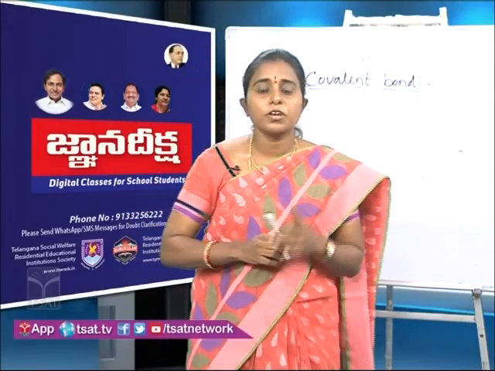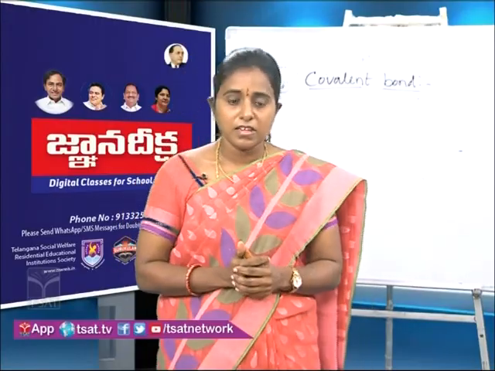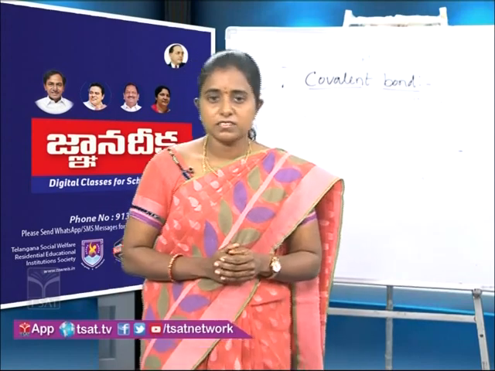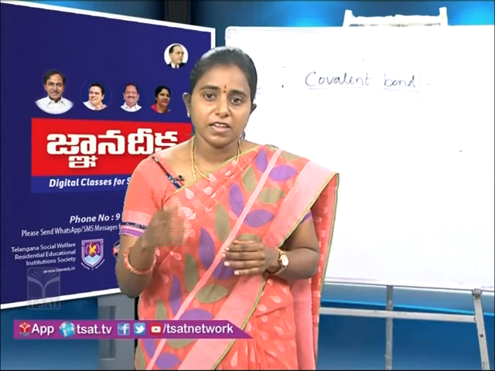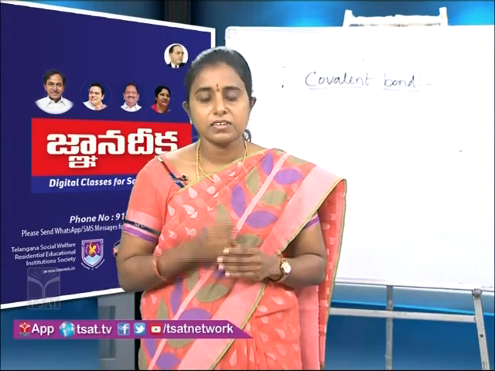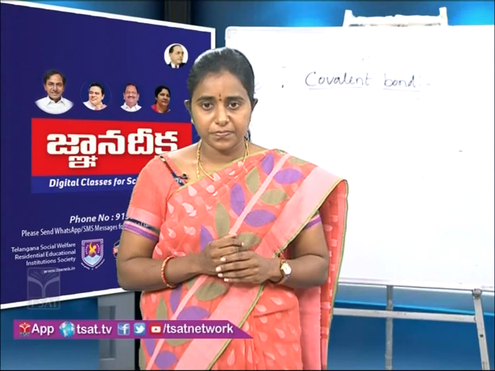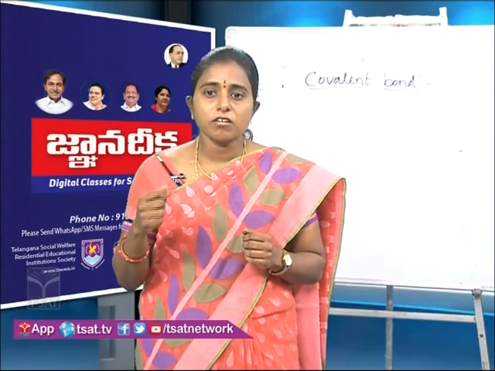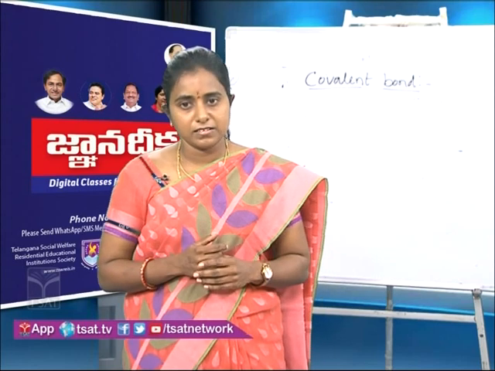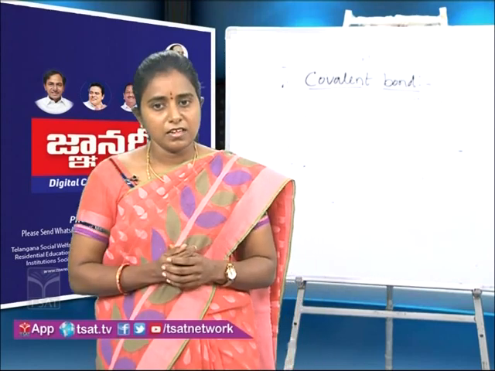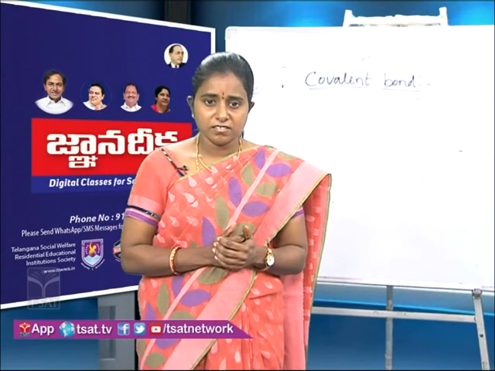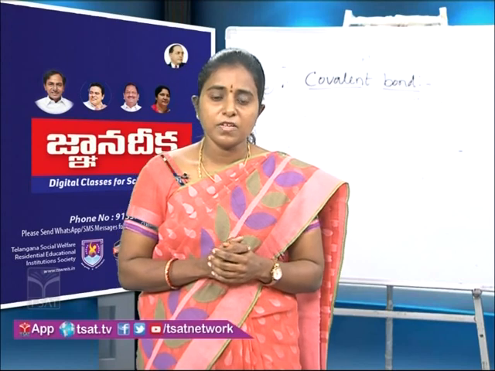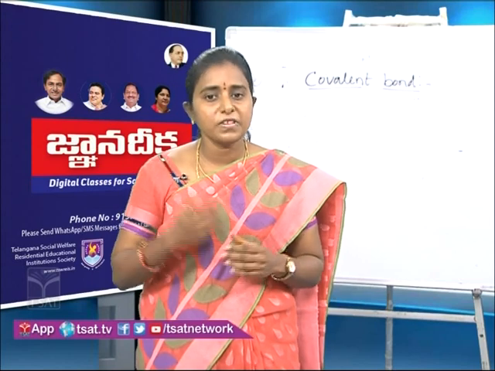Children, this covalent bond is explained by Lewis. And children, imagine a situation that it is winter season and you and your brother or sister each have a blanket that you use while sleeping. And one day the climate is very cold and you cannot tolerate the coolness with a single blanket. You would like to have one more blanket. Then what will you do, children? Is there any choice? And there are no extra blankets in your home. Is there any choice how to overcome this problem?